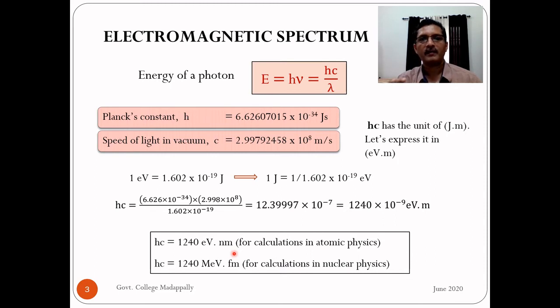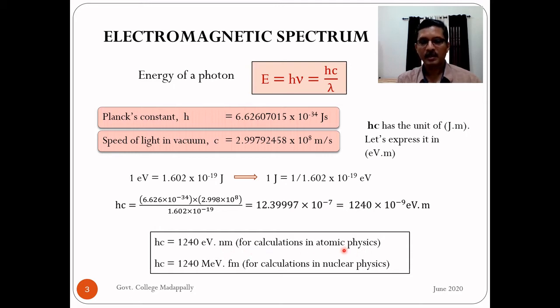Wherever you want to do some numerical calculations, most of the time you will encounter this combination hc. So this value will come in handy always. There is no need to substitute h, c, then convert into electron volt by dividing with the electronic charge. Do this once and for all and then remember this value. So 1240 electron volt nanometer I have written here for calculations in atomic physics.